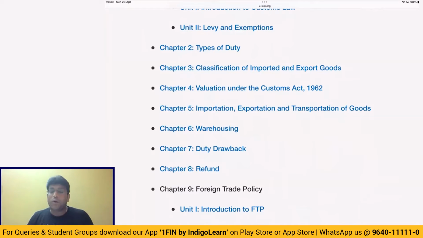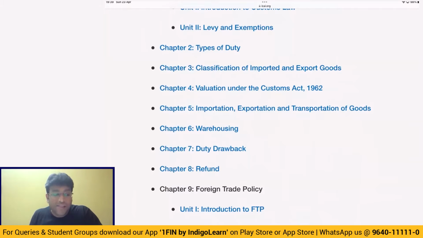Next point, we need to know the meaning of the word anti-dumping duty. And I'm sure we know what anti-dumping duty is. Anti-dumping duty is a duty which is imposed when goods are sent to India at less than their price prevailing in that country. That means export price is less than normal price. So for example, let us say there is one product which is sold in the foreign country for 100 rupees, but it is sold to India only at 80 rupees. That is nothing but dumping. And that 20 rupees will be called the dumping margin.